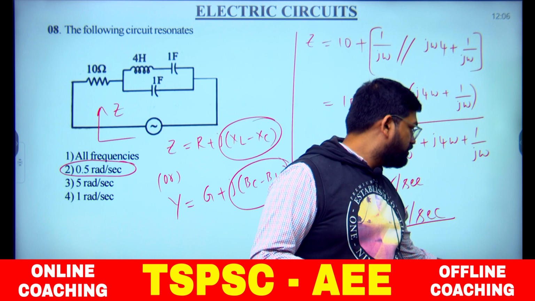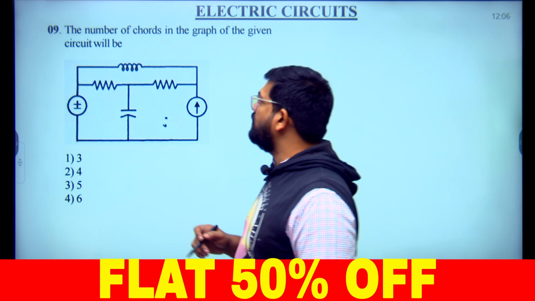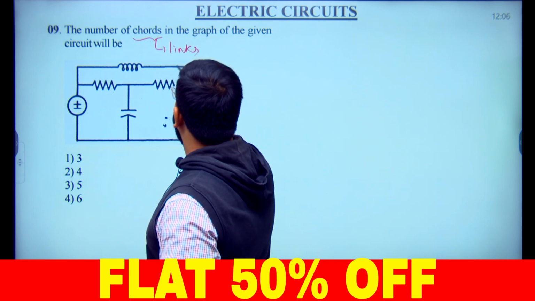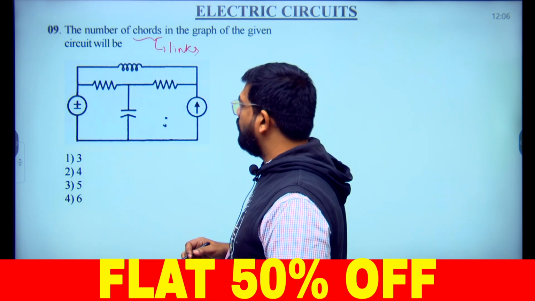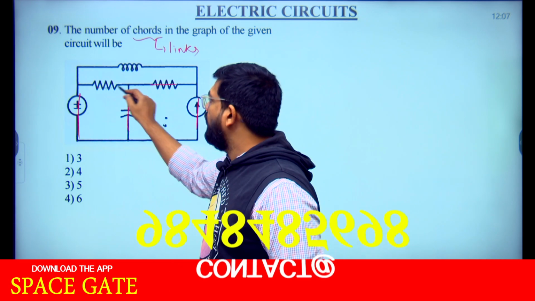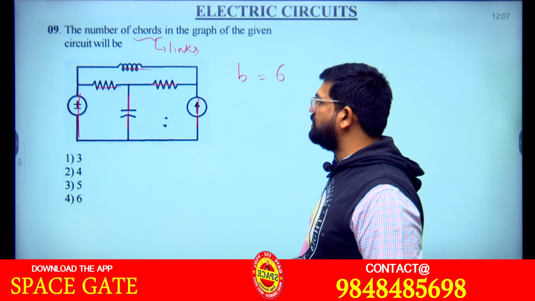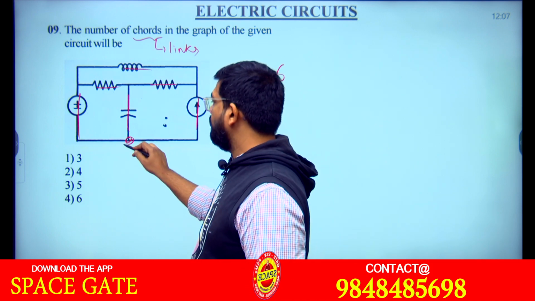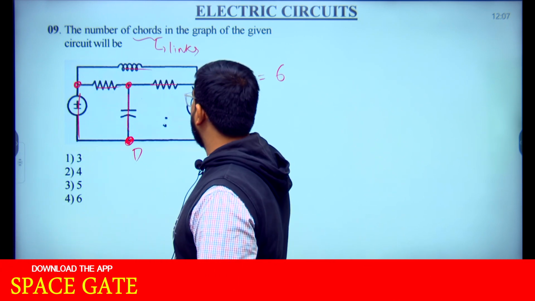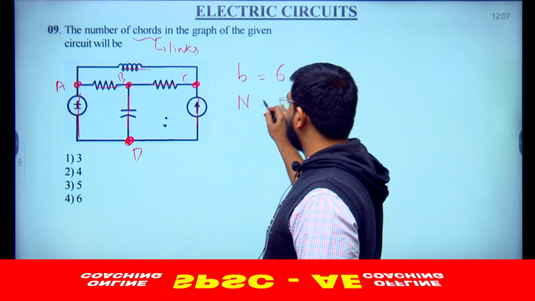Move on to the next question here. What is the question? The number of chords. What is another name for chords? We even call them links or chords. In the graph, if you identify the total branches here: 1, 2, 3, 4, 5, 6. Branches I am indicating with B. So, 6 branches are there. What about nodes here? I am giving a notation for each and every node: A, B, C, D. Number of nodes is equal to 4.